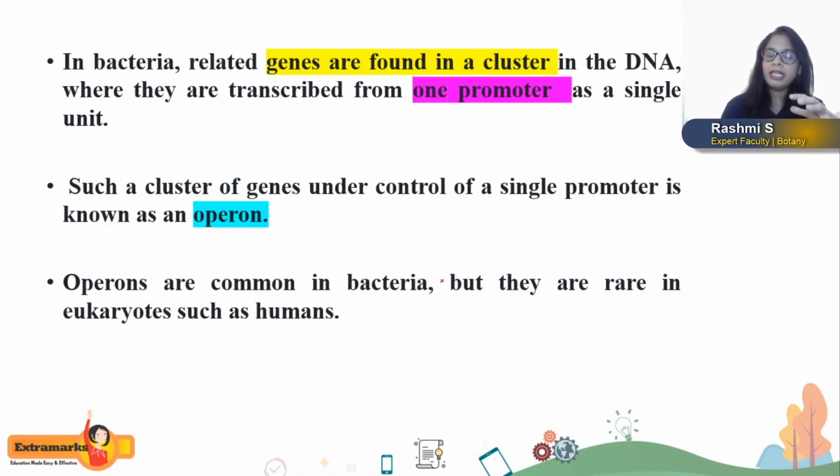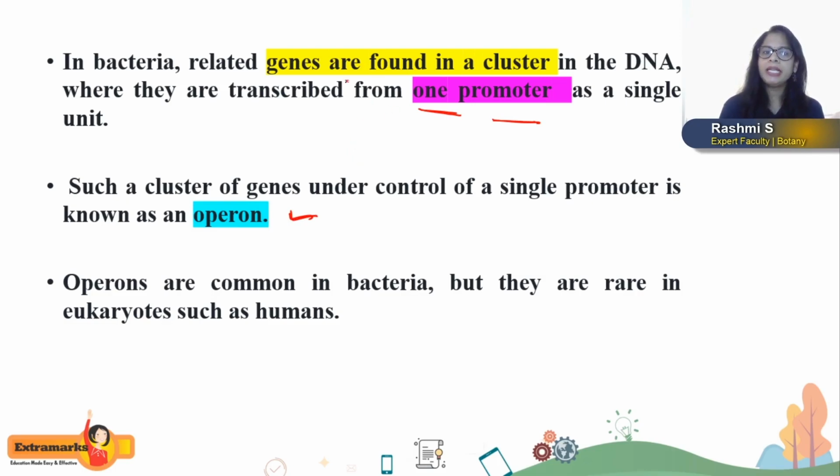And very important, in bacteria, you know that the genes are present in clusters. That is why the bacteria are going to produce polycistronic mRNA, isn't it? So such cluster of gene which are transcribed together with the help of single promoter, is called as operon.